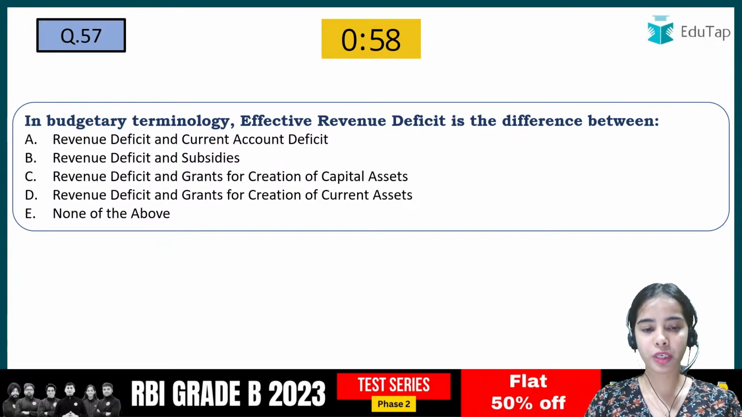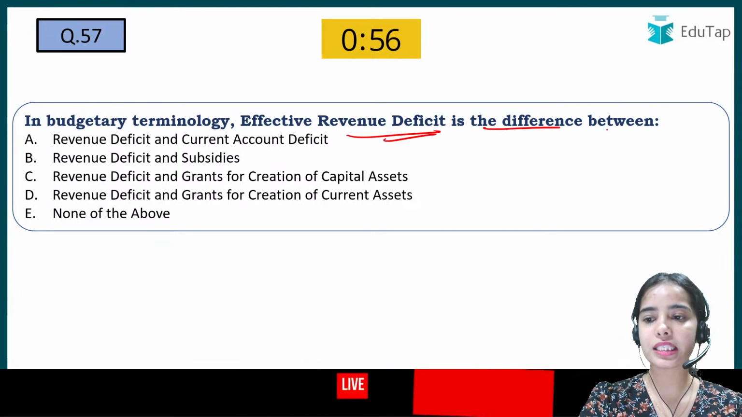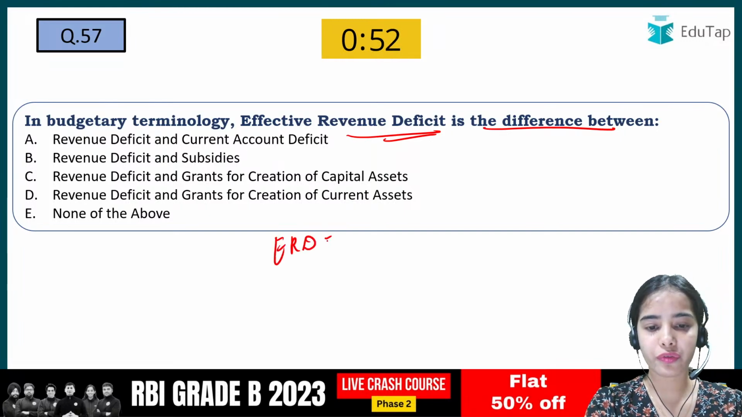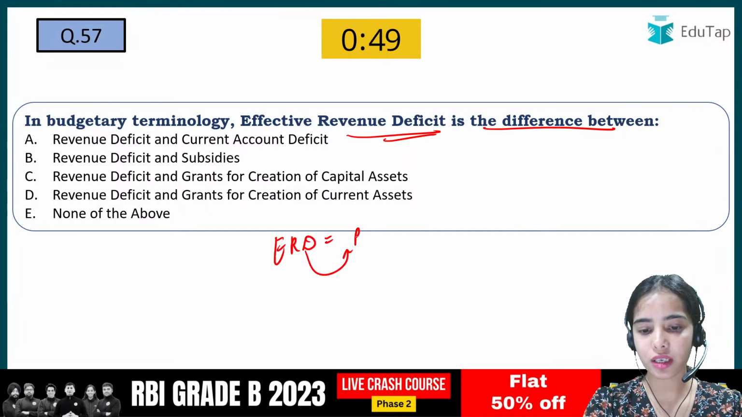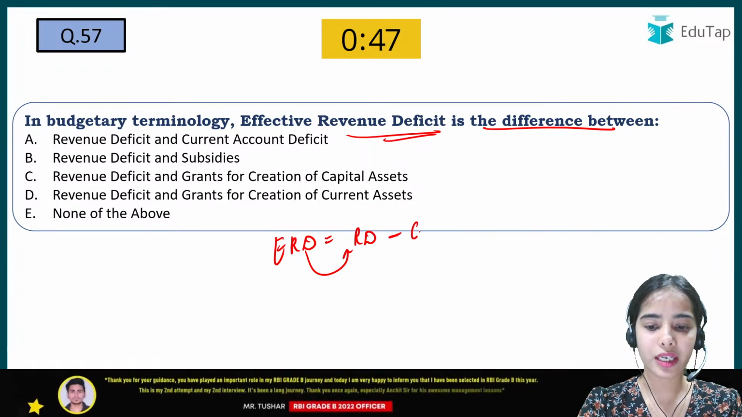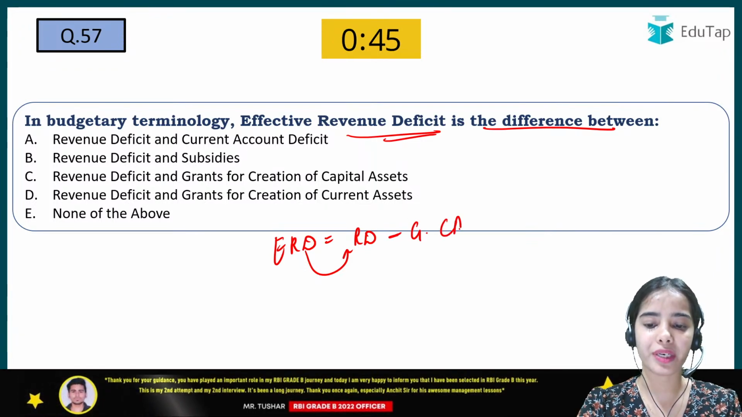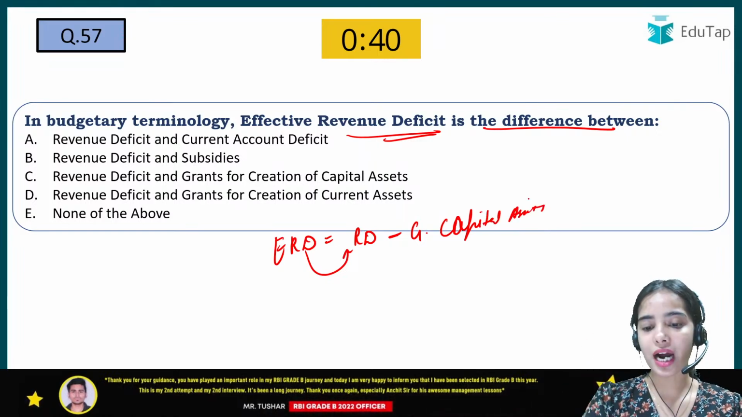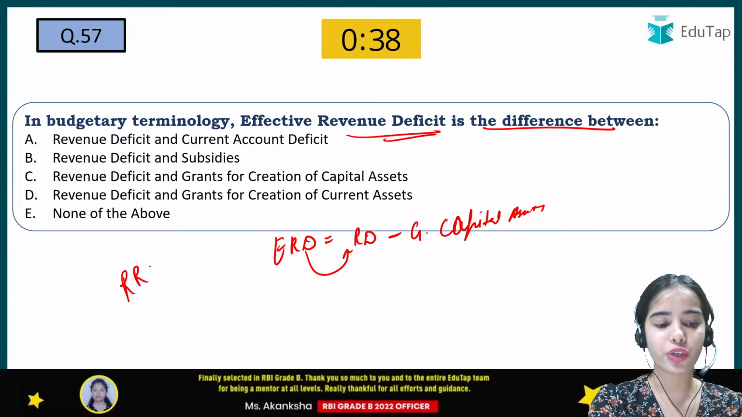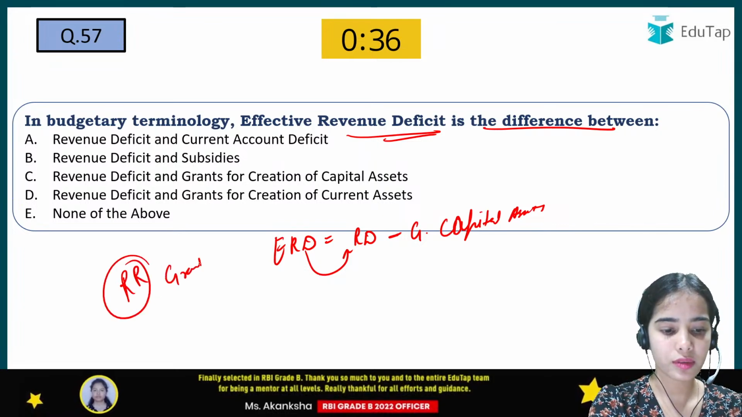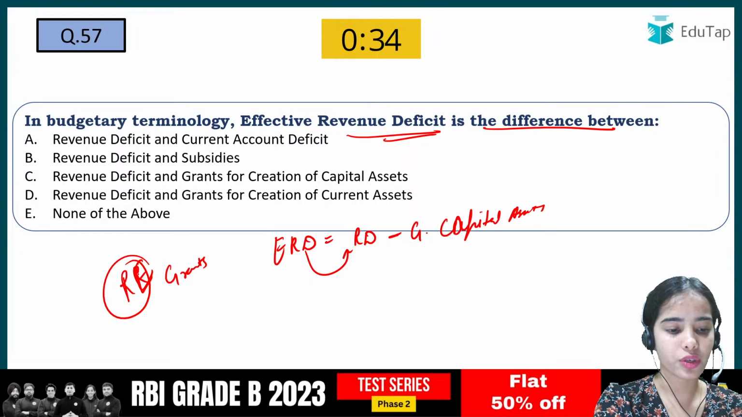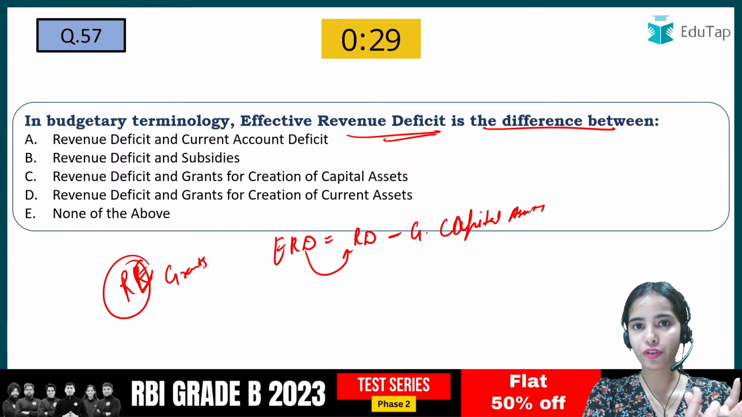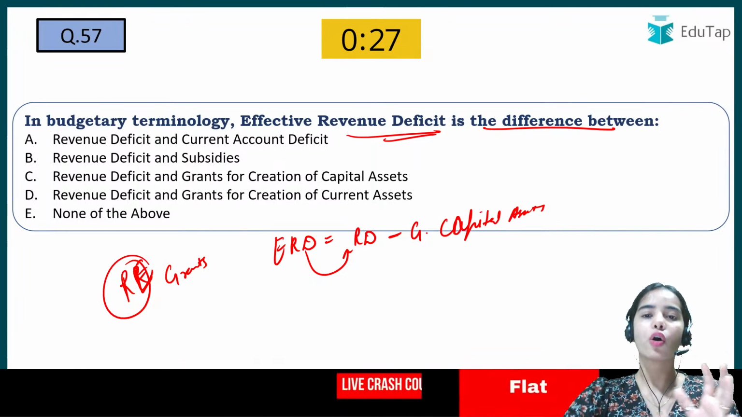In budgetary terminology, effective revenue deficit is the difference between what? So effective revenue deficit is equal to revenue deficit minus the grants for the creation of capital assets. Capital assets. Okay, because the grants come under the revenue expenditure. The grants are given by the government of India, the central government, to the states or the union territories.